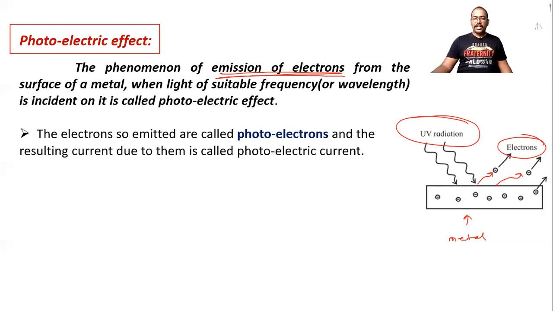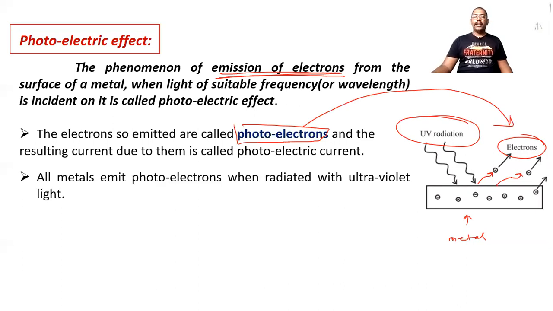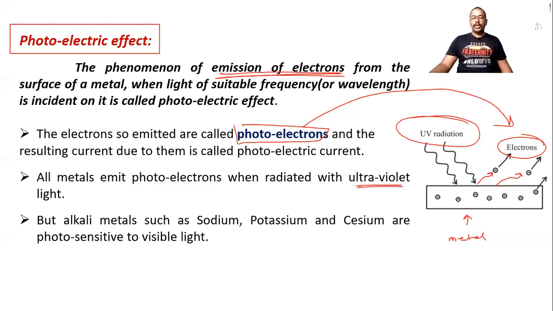The emitted electrons are called photoelectrons, and the current that flows is the photoelectric current. All metals emit photoelectrons when irradiated with UV light, which means all metals show the photoelectric effect for UV light. But some alkali metals such as sodium, potassium, cesium are photosensitive to visible light. When visible light is incident on sodium or potassium, they show the photoelectric effect for that light also.